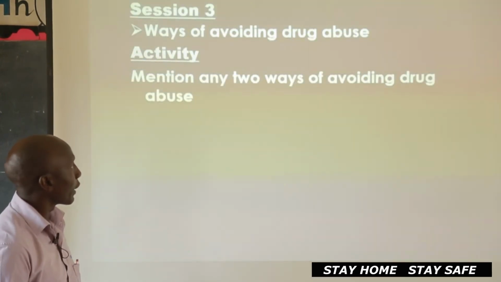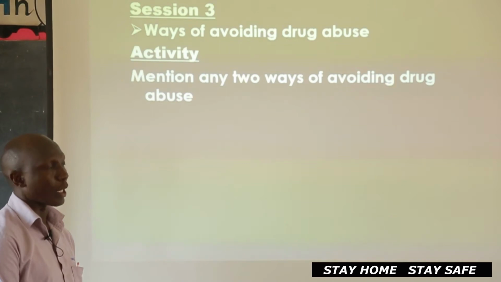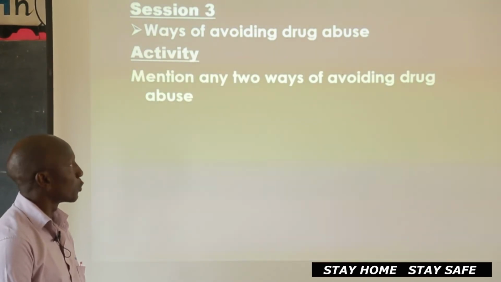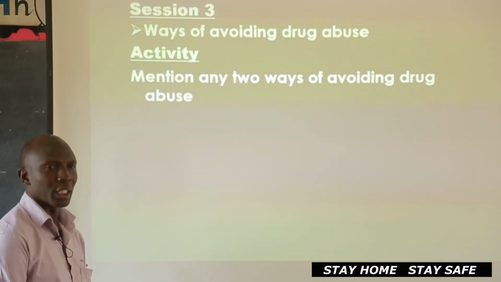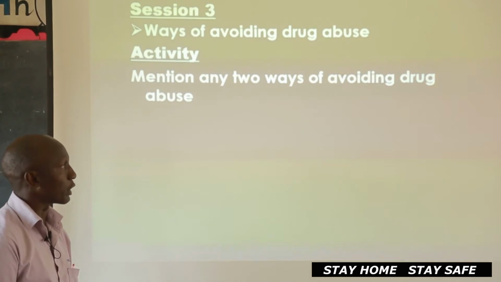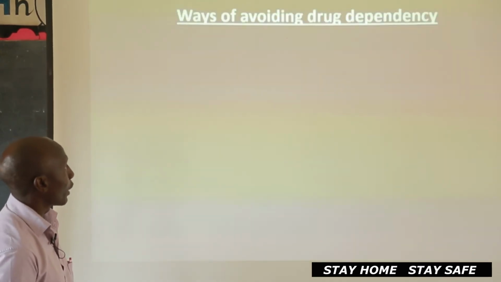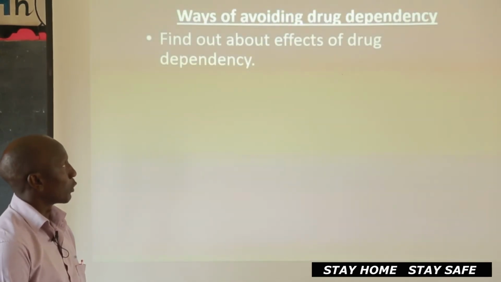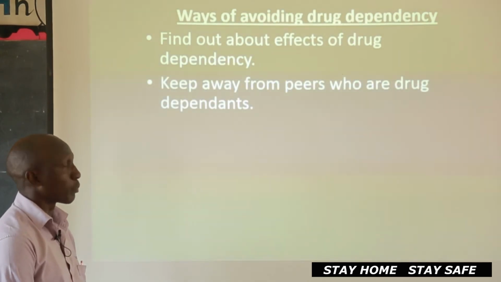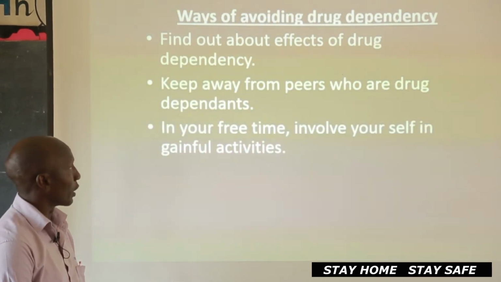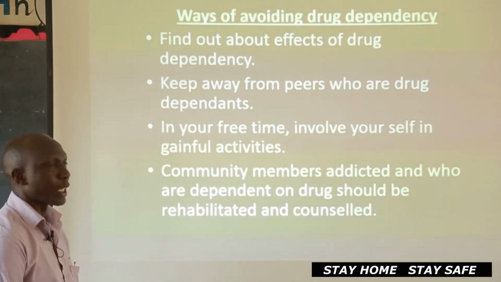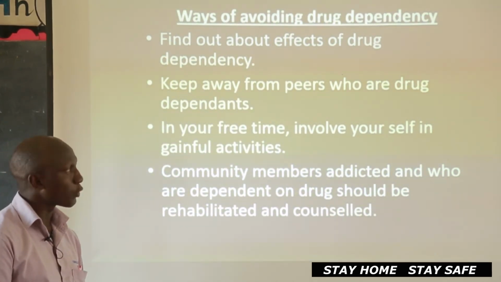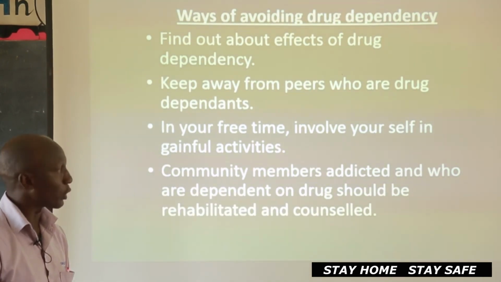Then what do you think can be done to prevent this problem of drug abuse? What can we do, children? Can you write for me only 2 ways of avoiding drug abuse? Only 2. I haven't looked at the effects to individuals, families, and communities. Fine. We'll check with mine here. One, we should find out about the effects of drug dependency. That's very important. We need to know about that. Two, we should keep away from peers who are drug dependent. If your friend is abusing a drug, please keep away from that person who's abusing a drug.